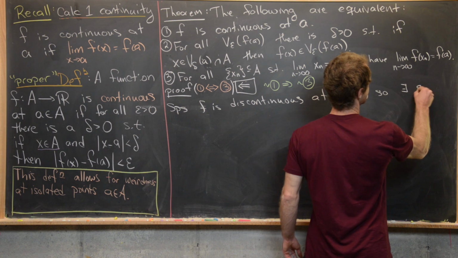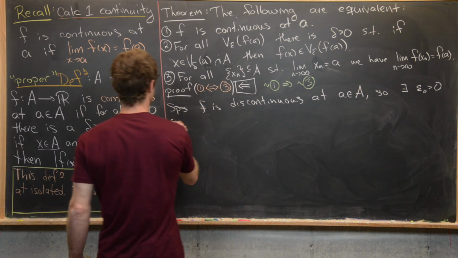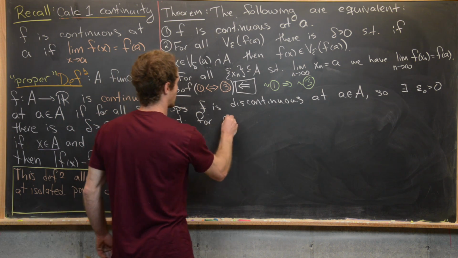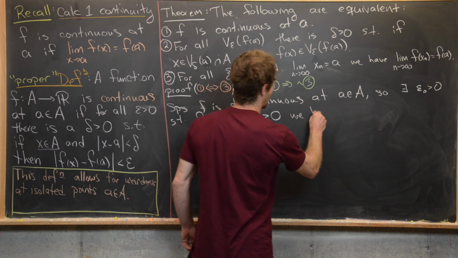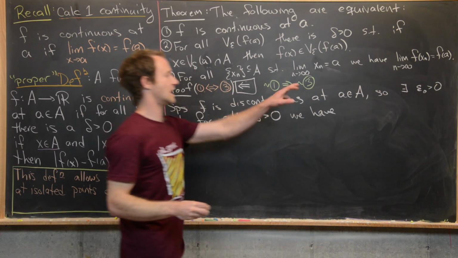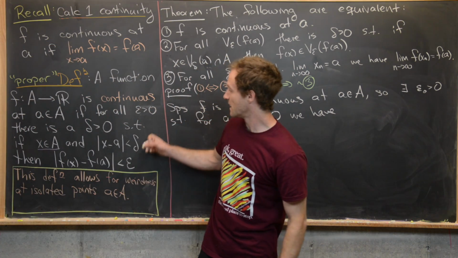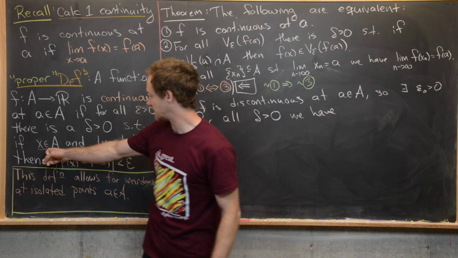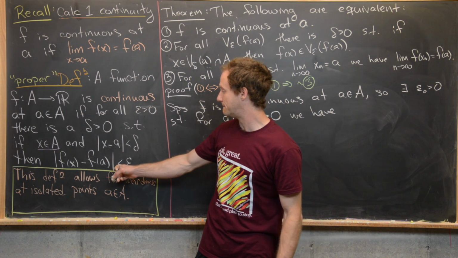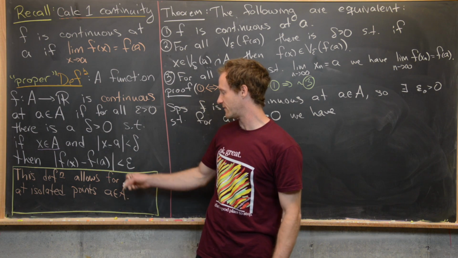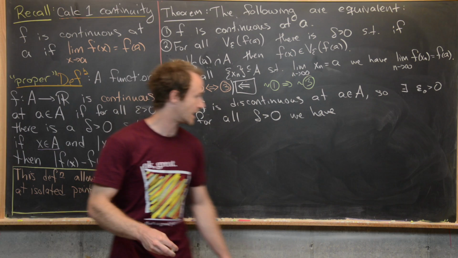There exists some epsilon, I'll call it epsilon naught, bigger than 0, such that for all delta bigger than 0, we have, so far I've changed the for all to there exists and that there exists to a for all, and now we have to say that x is in A and |x minus a| is less than delta, but |f(x) minus f(a)| is not less than epsilon naught. In other words, it's bigger than or equal to epsilon naught.